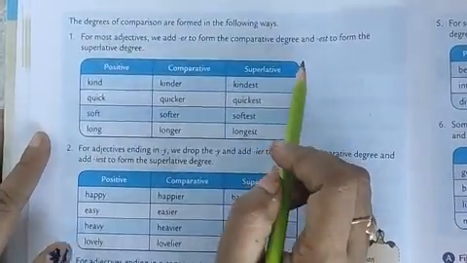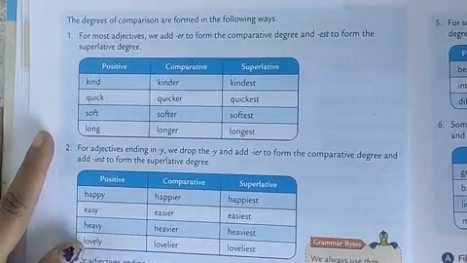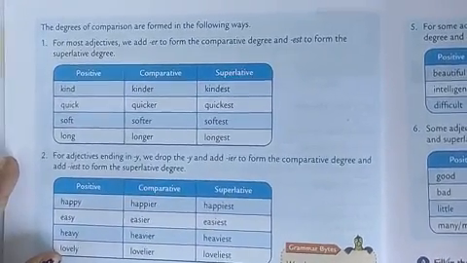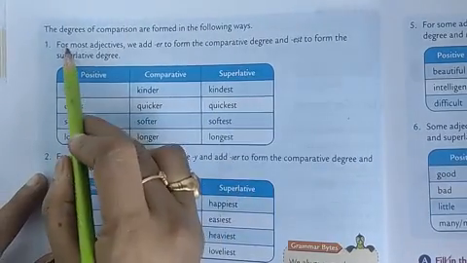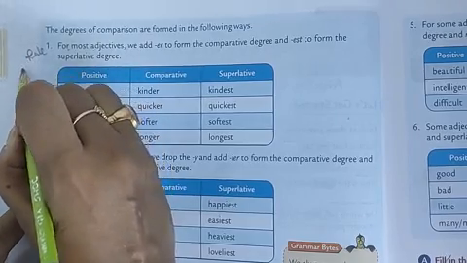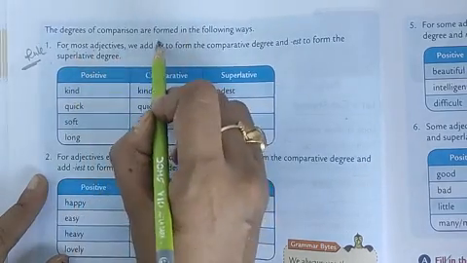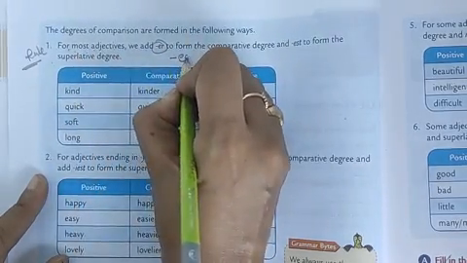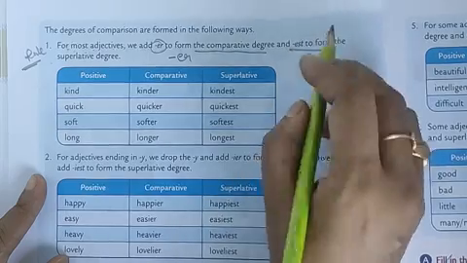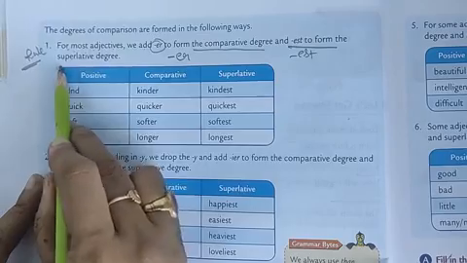Now, as you can see, degrees of comparison are formed in the following ways. What is the first? For most adjectives, this is the first rule. We add er to form the comparative degree and est to form the superlative degree.